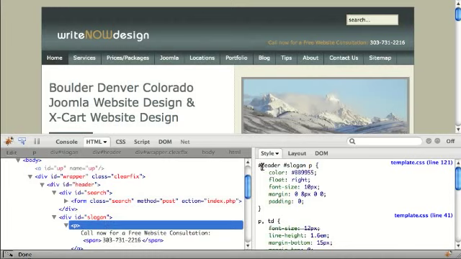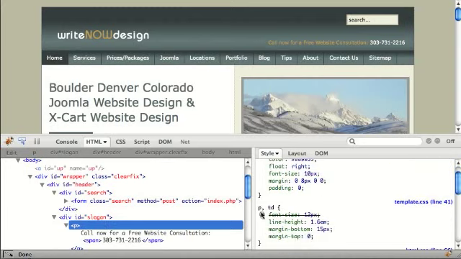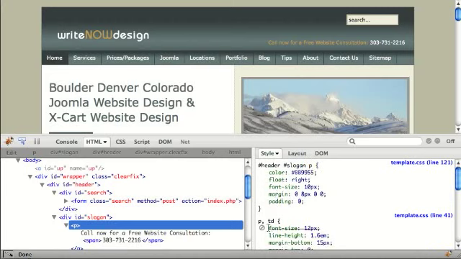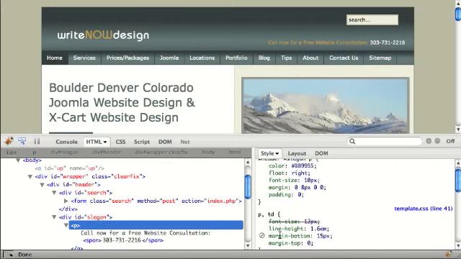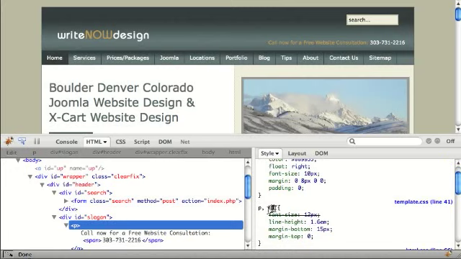code for this paragraph: header, slogan, P, and it has a color, it's floated to the right, it has a font size, which you can see down here. This is my code for all paragraphs, and they have a font size of 12. But I made this slogan paragraph smaller, so whenever there's an override, it shows it down here. So it's inheriting the line height from paragraph, it's inheriting the margin bottom from paragraph, and the margin top.